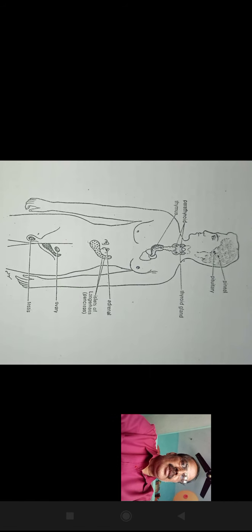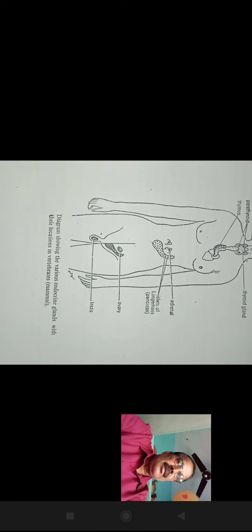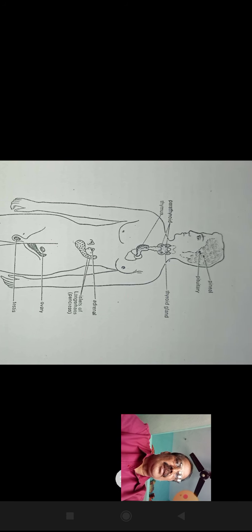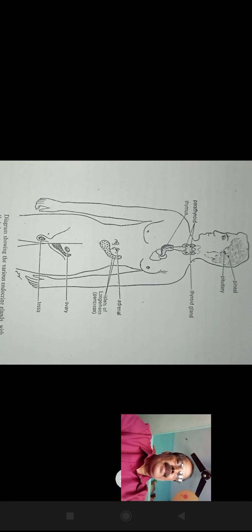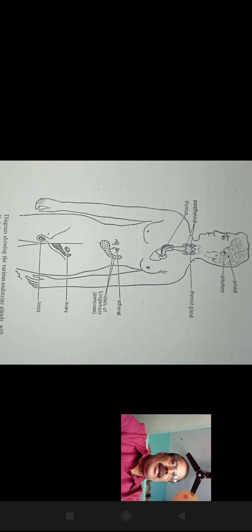The diagram shows certain glands in the body, the various endocrine glands with their locations in vertebrates, particularly mammals: pineal gland, pituitary gland, parathyroid gland, thyroid gland, thymus, adrenal gland, pancreas, testes, ovary, etc.